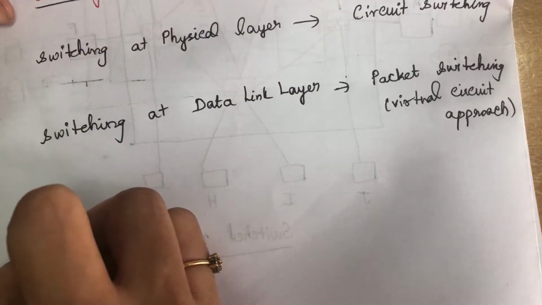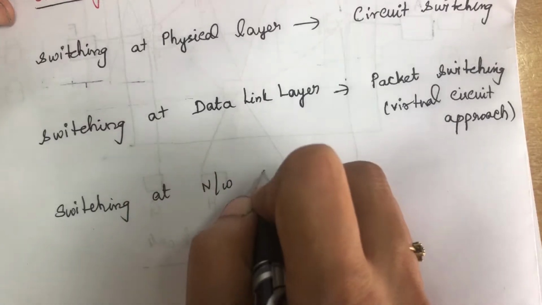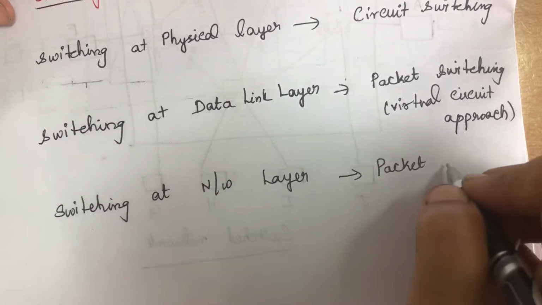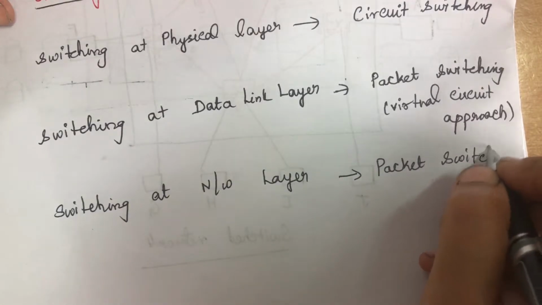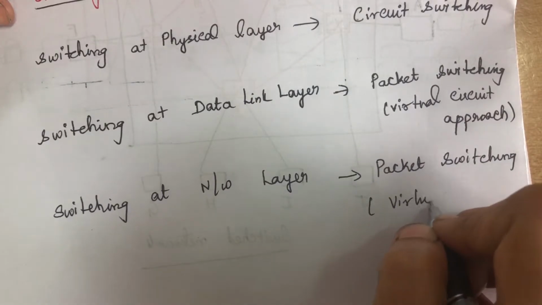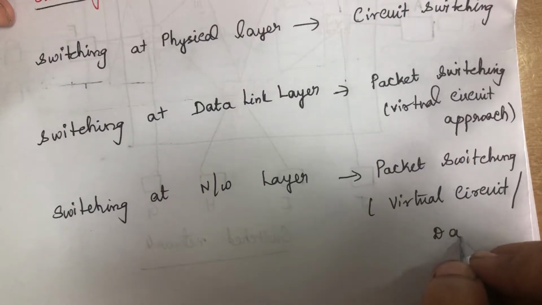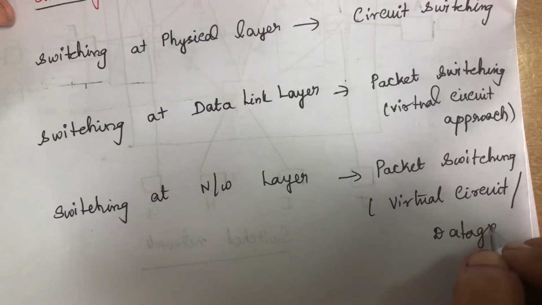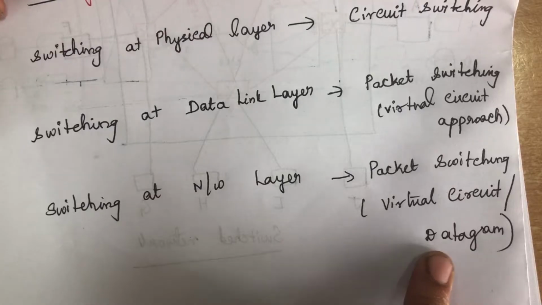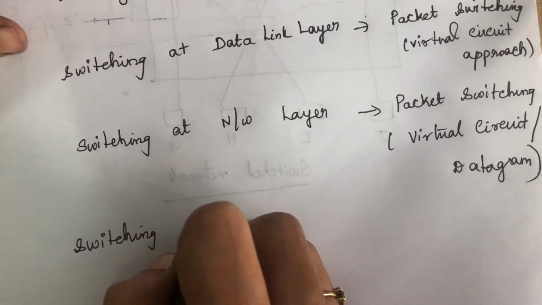Next is switching at the network layer. Here also we will use packet switching. In this layer, we can use either the virtual circuit or datagram approach. Currently the internet uses the datagram approach for transmission. Last is switching at the application layer.